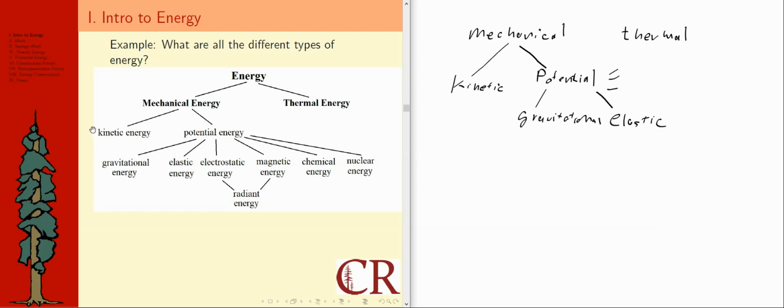We're also going to see later on that kinetic energy can be subdivided into both linear and rotational, with different formulas for each. So this chart may not quite tell all of the story, but again, the pitfall I want people to avoid is that if somebody asks you to name an energy type, don't name one of the categories. Especially mechanical and potential are categories that have more types within them. Thermal energy is a little different. It's both a category and a type. So for that one, it's okay.